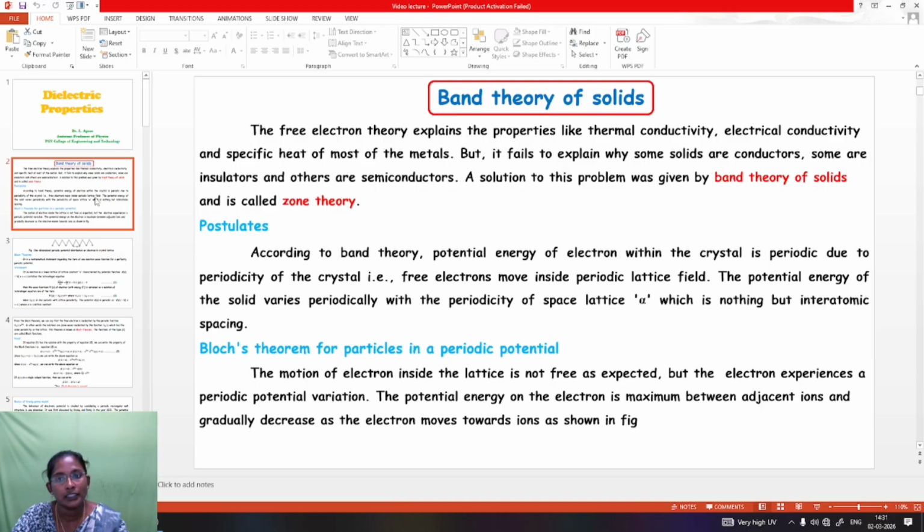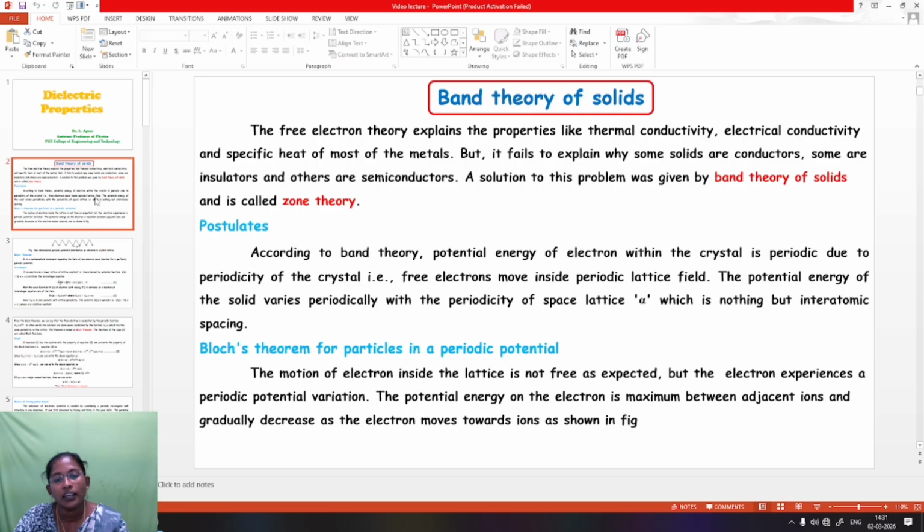Postulates of the band theory of solids. According to the band theory, the potential energy of the electron within the crystal is periodic due to the periodicity of the crystal. That is, free electrons move inside the periodic lattice field. The potential energy of the solid varies periodically with the periodicity of the space lattice alpha, which is nothing but the interatomic space. Alpha means interatomic space.